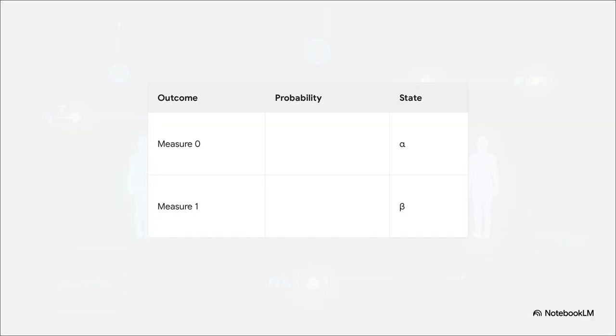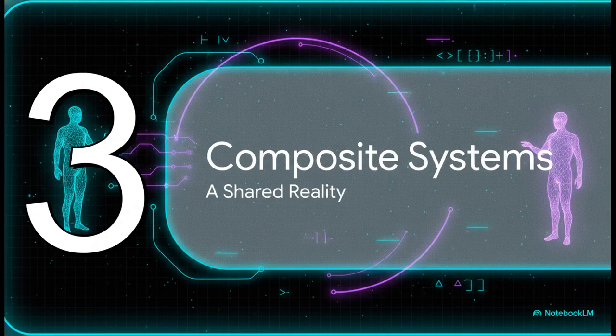And the crucial takeaway is what happens after the measurement. Listen, for the exam, you have to define measurement as probabilistic and irreversible. You aren't just passively reading a value, you're fundamentally altering the state. Right. The state permanently collapses to the observed outcome, divided by the square root of its probability. And why do we divide it? To mathematically force it to remain a valid, normalized GPS coordinate. Once you measure, the glass is shattered. There's no going back. All right, let's step up the complexity with Section 3, Composite Systems and Entanglement.